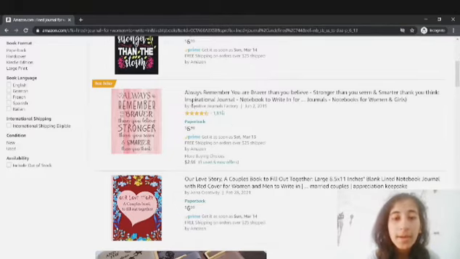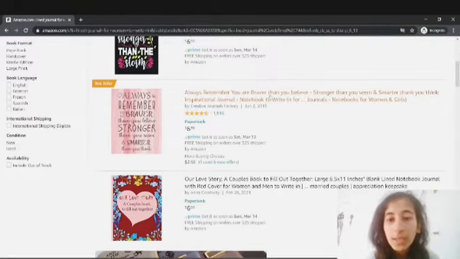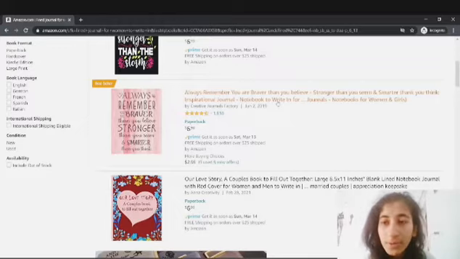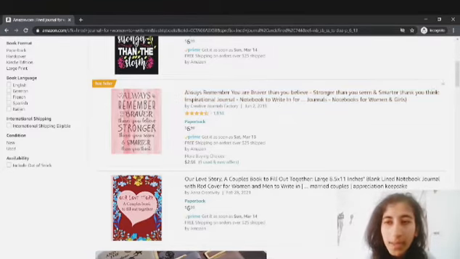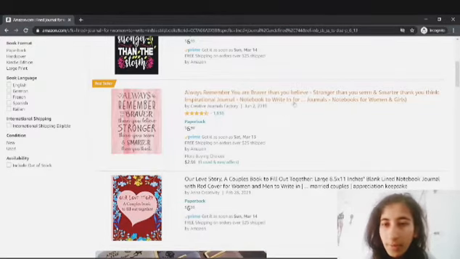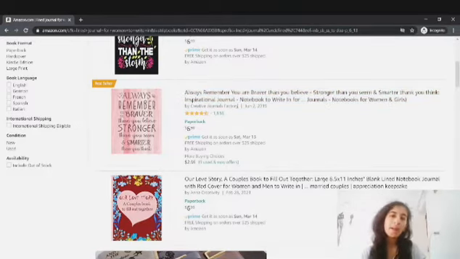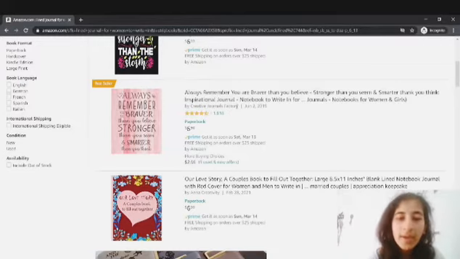This one over here: "Always remember, you are braver than you believe, stronger than you seem, and smarter than you think." Inspirational journal notebook to write in, notebooks for women and girls. That means they are just catering to girls and women. So it's quite competitive if I go with just women and girls. So I need to niche down.